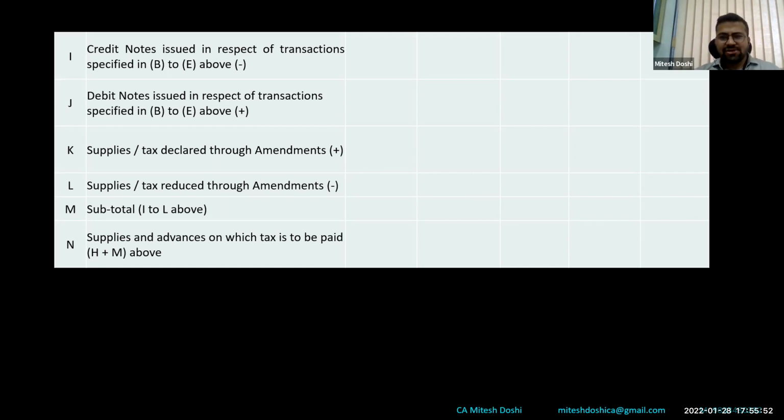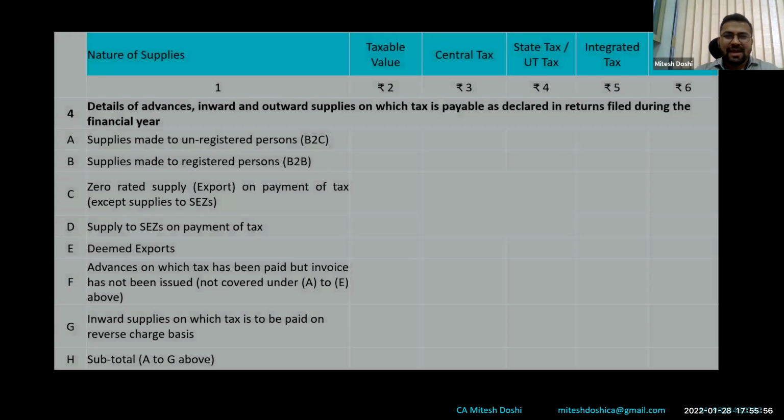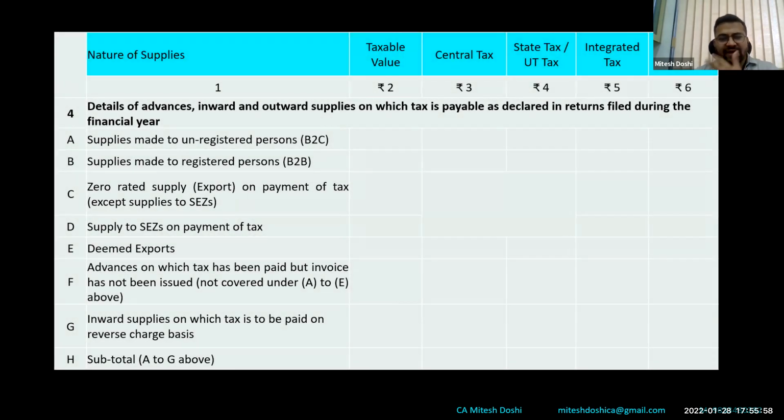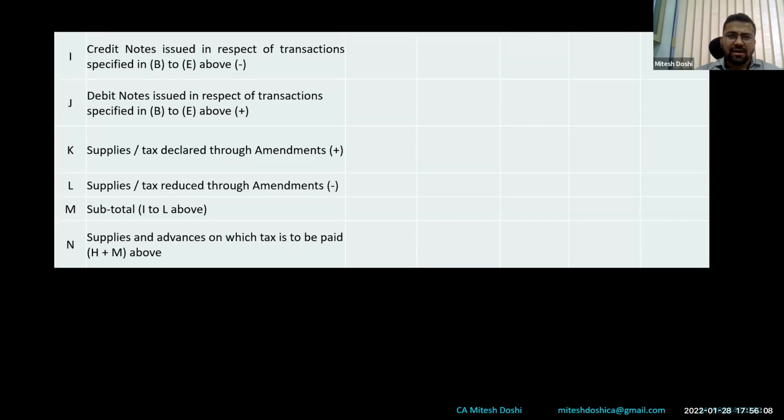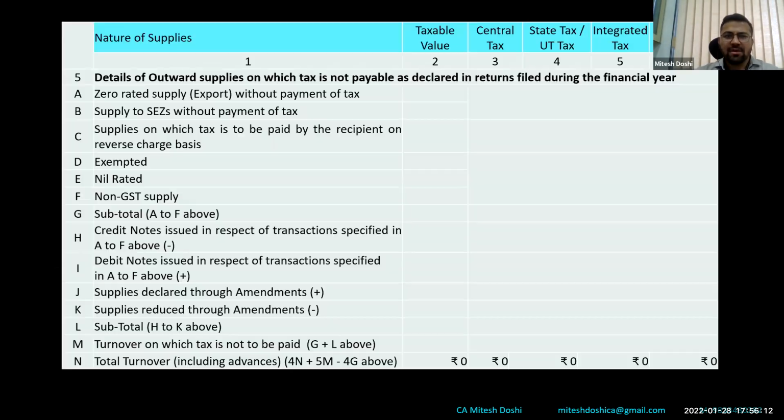However, as there is a concession given as of now, we can show all those supplies net of B2B supplies or net of exports or deemed exports in table 4B2, 4E itself, rather than showing separately debit notes and credit notes. So this concession is still there in 2021.